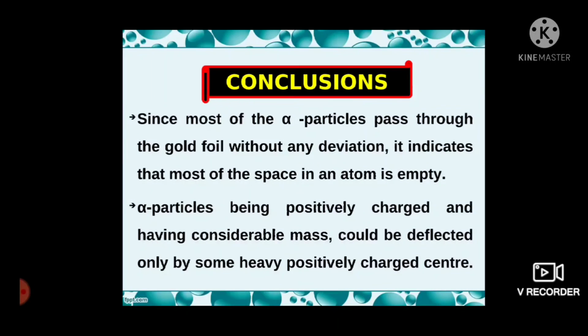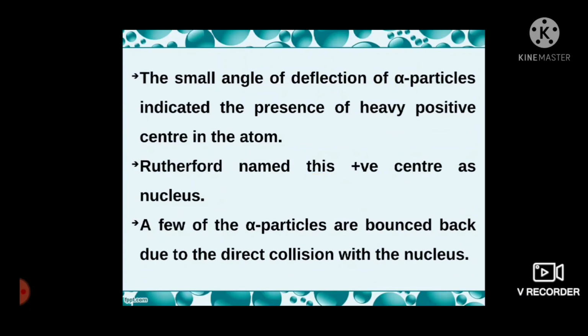Alpha particles, being positively charged and having considerable mass, could be deflected only by some heavy positively charged center. The small angle of deflection of alpha particles indicated the presence of a heavy positive center in the atom. Rutherford named this positive center the nucleus. A few of the alpha particles bounced back due to direct collision with the nucleus.